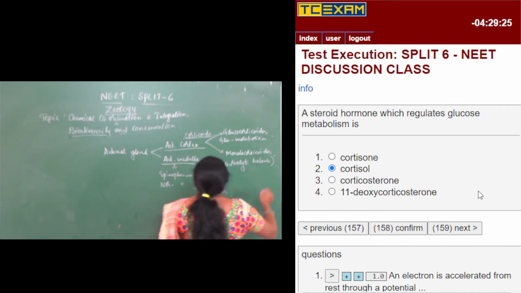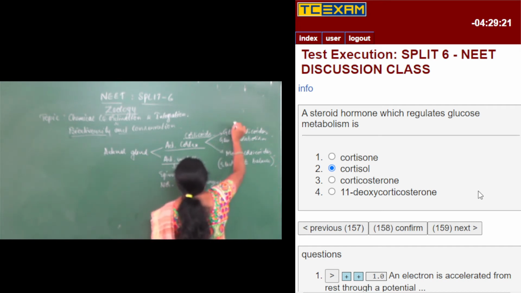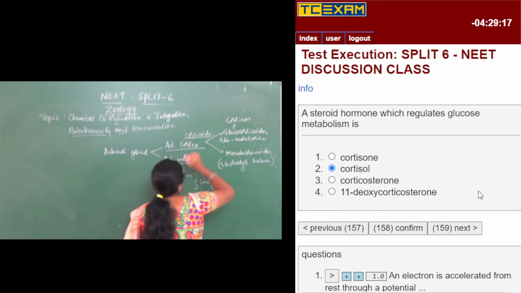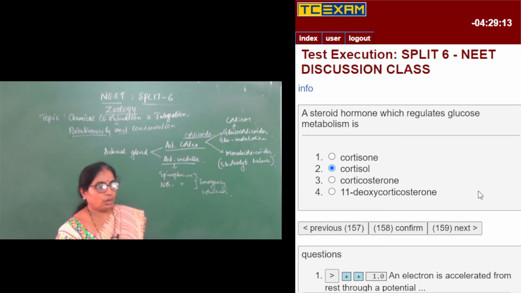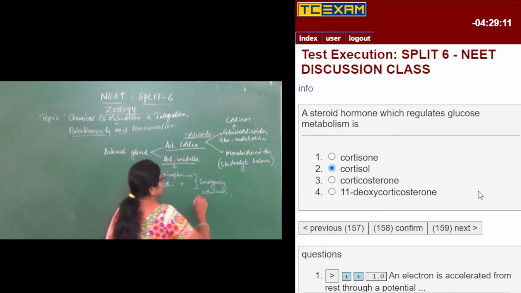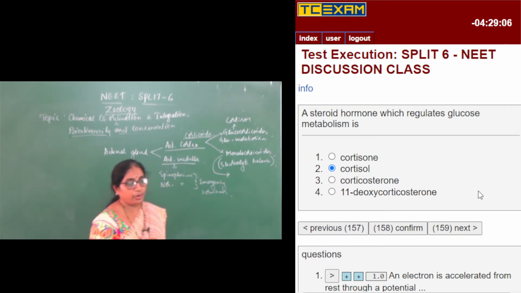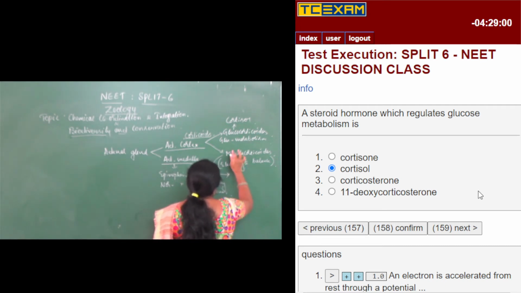One of the best examples of a glucocorticoid is cortisol. There are also other hormones like corticosterone or cortisone. Among mineralocorticoids we have 11-deoxycorticosterone, and one more best example of a mineralocorticoid is aldosterone.